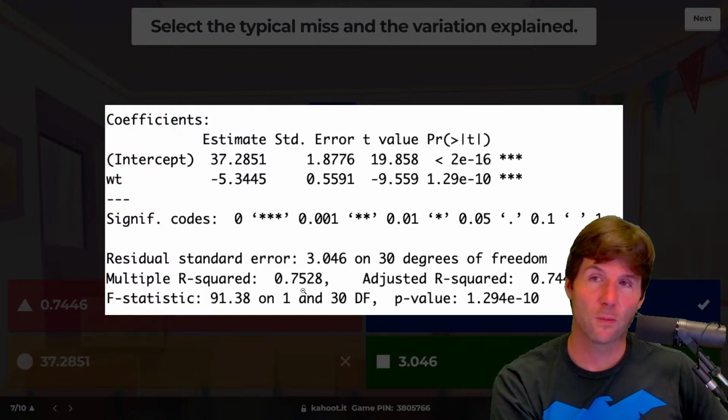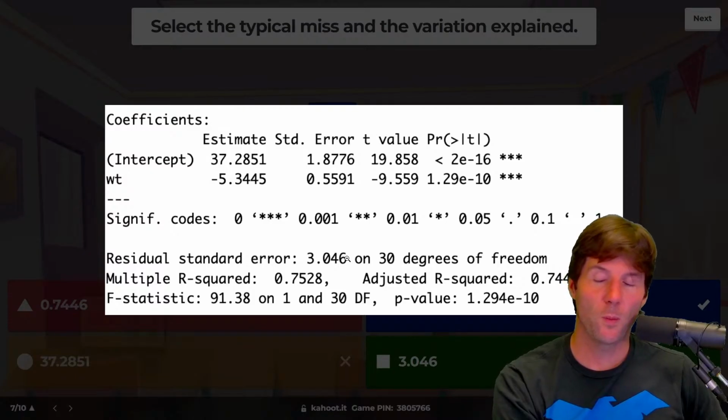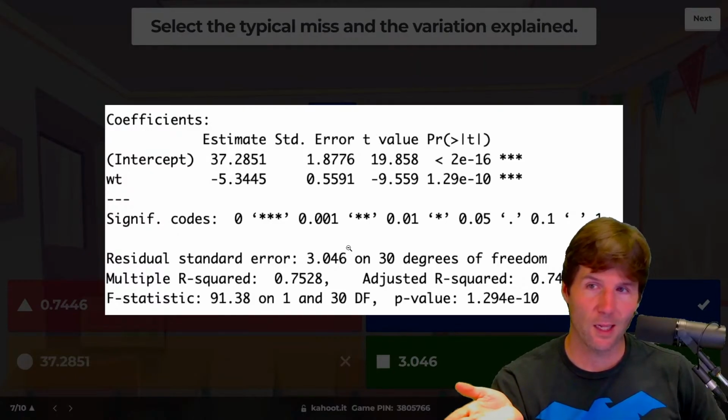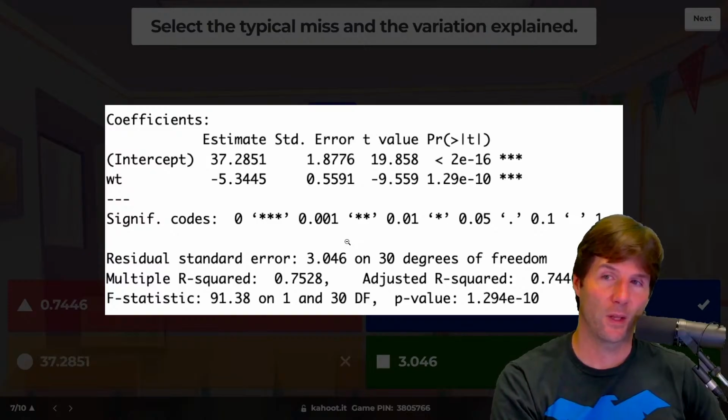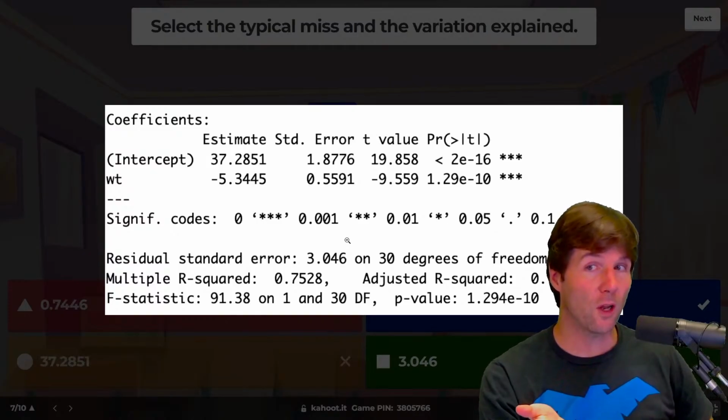And the typical miss the model makes is known as the residual standard error. The residual standard error is the typical miss the model makes. So when we predict the car's miles per gallon, we're typically off by 3 miles per gallon. That doesn't mean we are off by it.